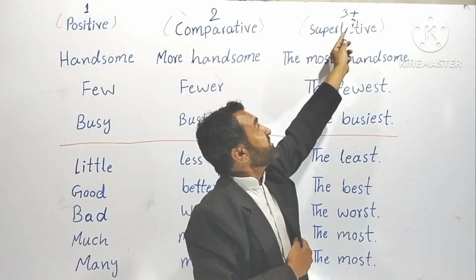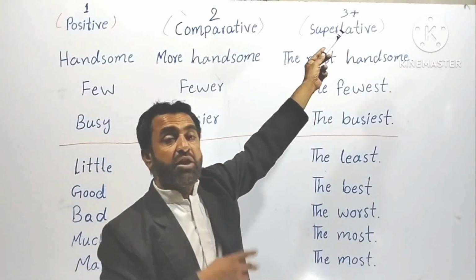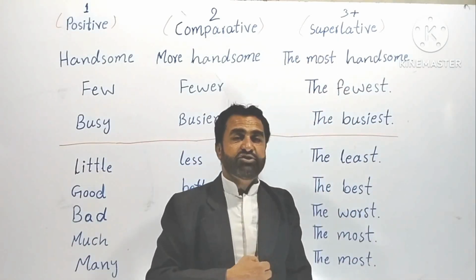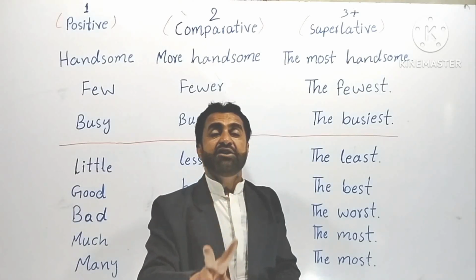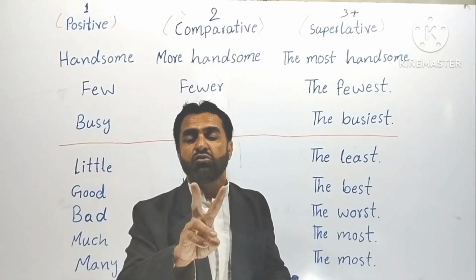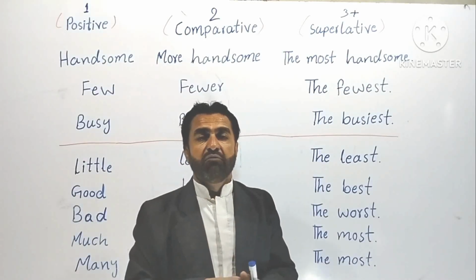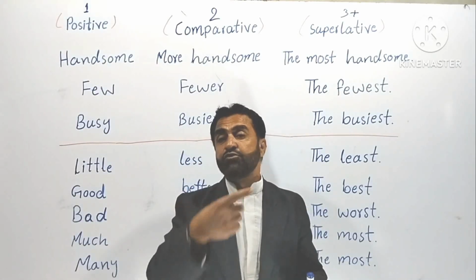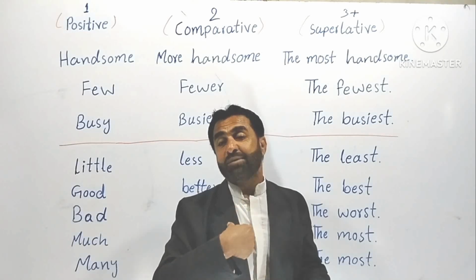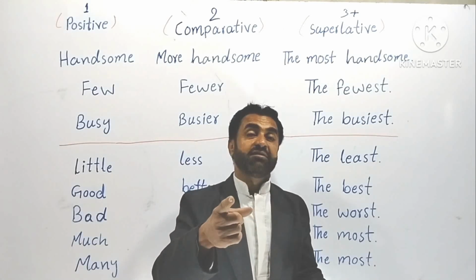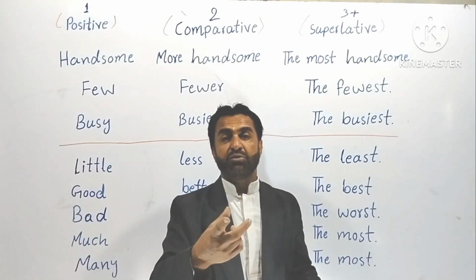For three or more than 3, we use superlative degree. Understood? We cannot use superlative degree for 2 persons or 2 characters. For example, between me and you, I cannot say I am the best or you are the best. But rather I would say you are better, because we are just 2.